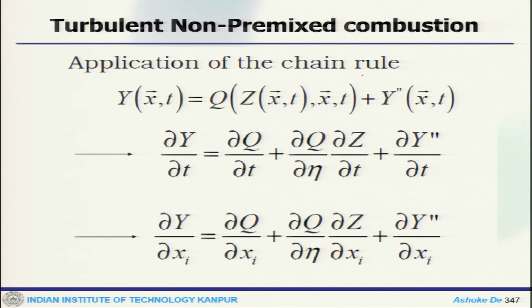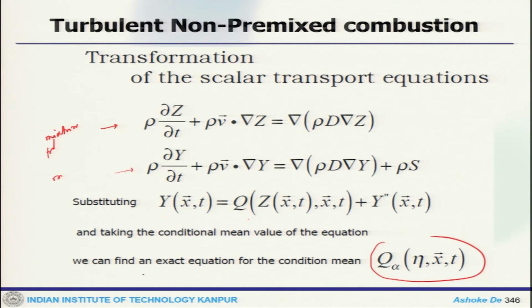So, application of the chain rule, Y is Q and Y'': ∂Y/∂t would be ∂Q/∂t + ∂Q/∂η ∂Z/∂t + ∂Y''/∂t, and similarly ∂Y/∂x_i with ∂Q/∂x_i, ∂Q/∂η ∂Z/∂x_i and ∂Y''/∂x_i. So, this is the exact equation of the conditional mean.